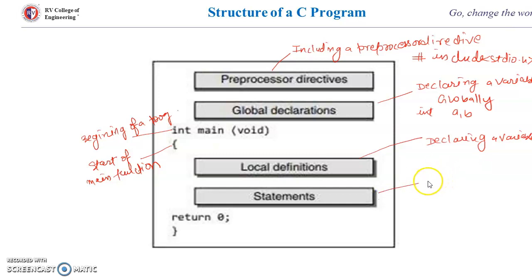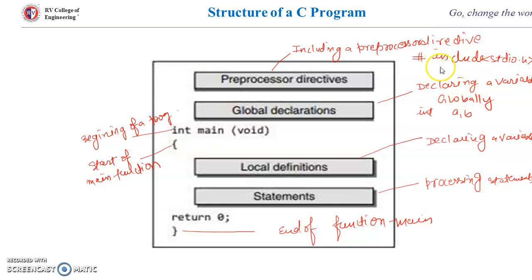And then whatever code or logic we are writing, that would be nothing but the statements. So processing statements, and then at the end we write return 0, and this is the end of function main. So in the basic structure of a C program, the first thing will be to include the header file, and this is the way we include it.